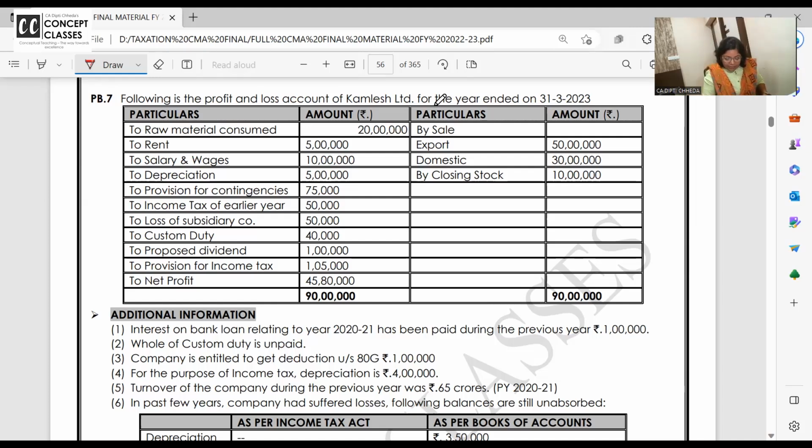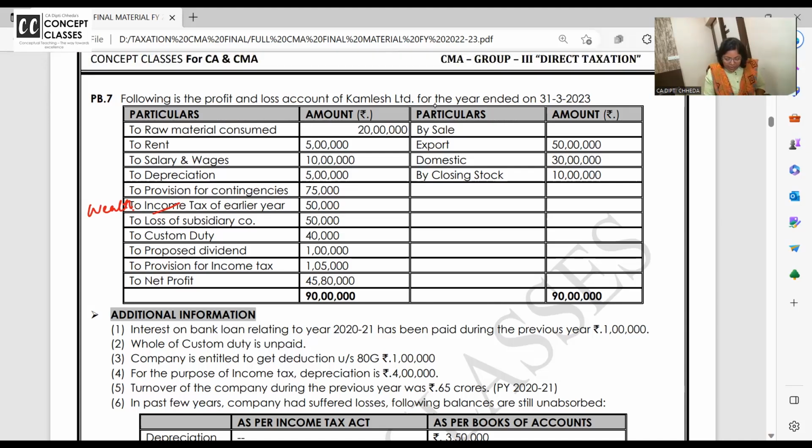Instead of income tax, please make it wealth tax. Now you will say, ma'am, there is no wealth tax now. But these old problems are sometimes asked in exams as it is. Here it is provision for income tax. You know that income tax is added back in calculation of the MAT.